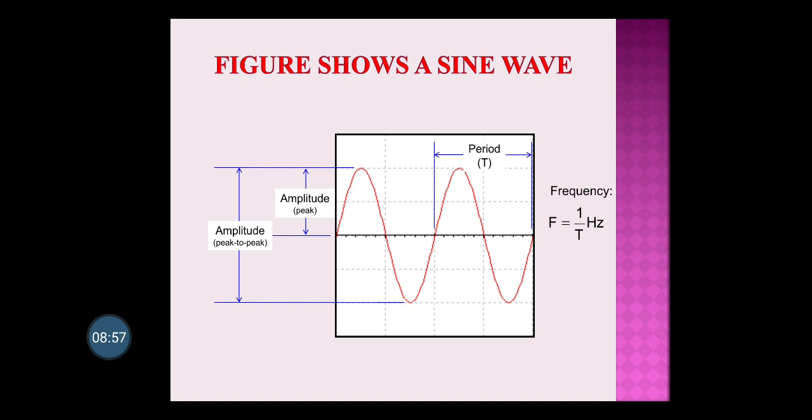So here you can see a cycle. First, there are two halves you can see. The upper side, the positive side, from 0 to the positive voltage and again to 0, is called the positive half cycle. Then on the downside, below the x-axis, from 0 it reaches a negative value, and again from the negative value it reaches 0.